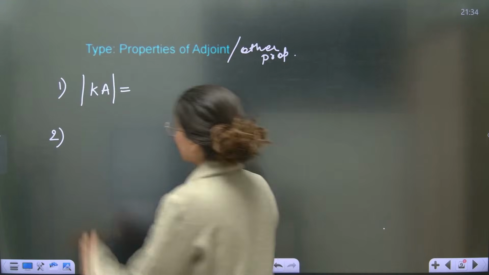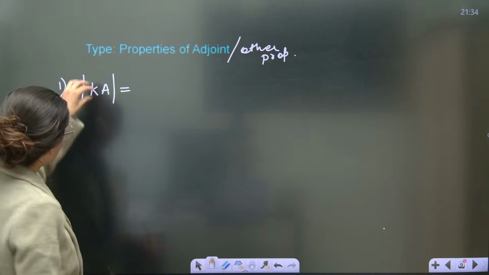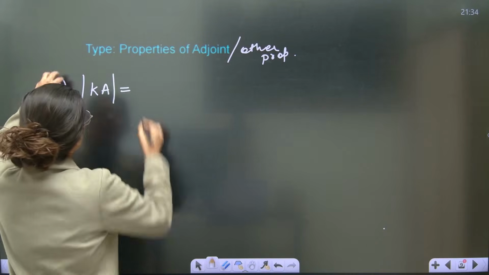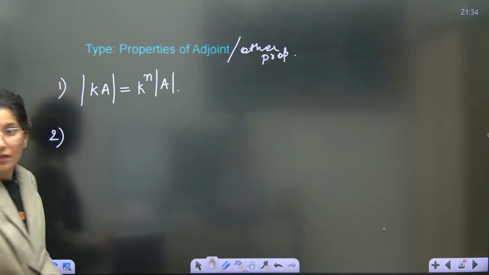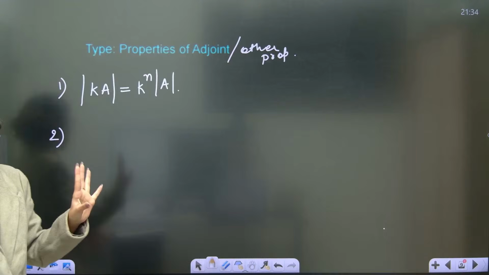Okay, so this k is stuck inside the determinant, right? You have to take this k out. The moment you take this k out, the power will be n. This is determinant A, k power n. Yes, Anvit, absolutely right.